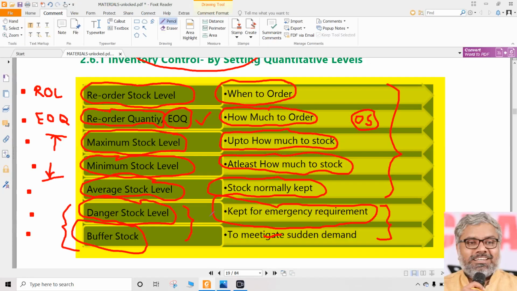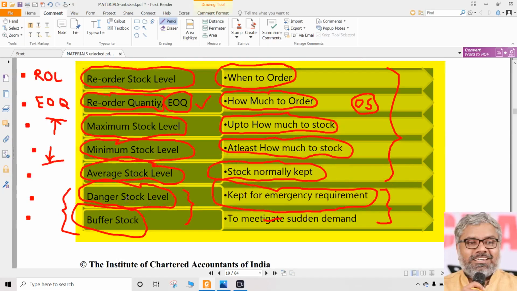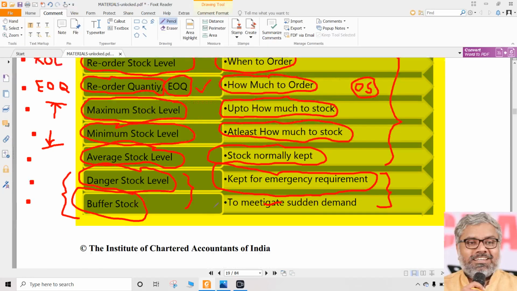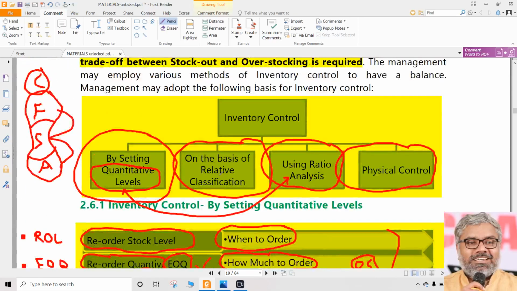So normally all expenses will be met. Suddenly one day, maybe some emergency requirement or a sudden demand is there, and maybe our money is not sufficient, we take that out. That buckle money is what we do not use normally. It's a similar thing for companies, but they use it only occasionally if there is a need. This will not be required on a regular basis, but the cautious inventory controlling authorities will definitely keep them. We call that buffer stock or danger stock level. So these are various stock levels used for inventory control mechanisms.